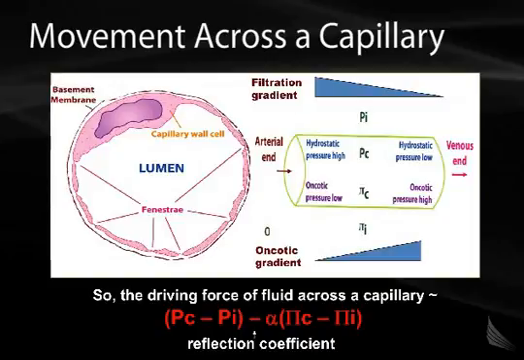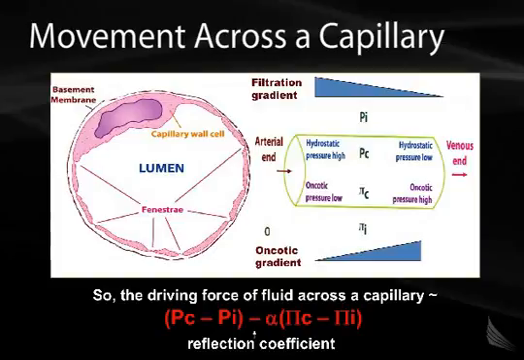But because capillaries have fenestrations, and these fenestrations allow fluid to move through those openings, as fluid is lost throughout the course of the capillary, the hydrostatic pressure inside that capillary decreases along the length of that capillary. Water, in other words, is distributed from the intravascular compartment into the interstitial compartment. And as this occurs, P sub C, the pressure inside the capillary, will decrease, and P sub I, the pressure in the interstitial space, will increase.